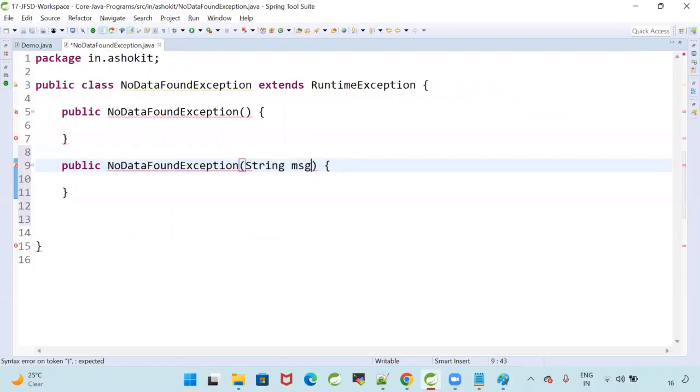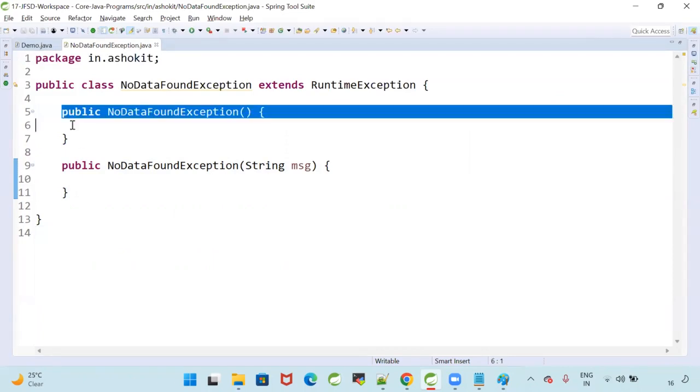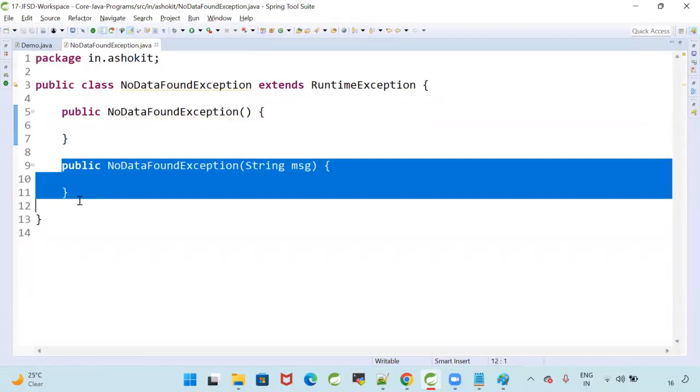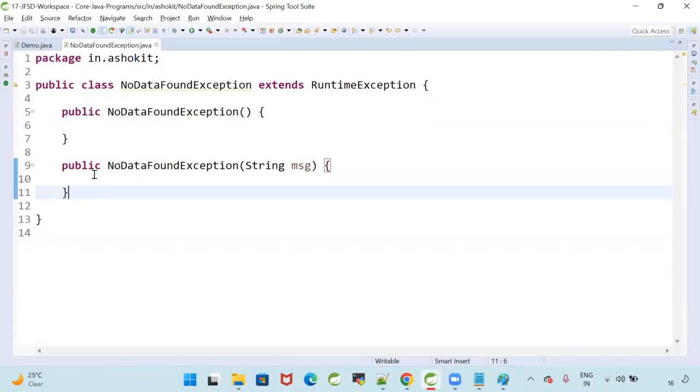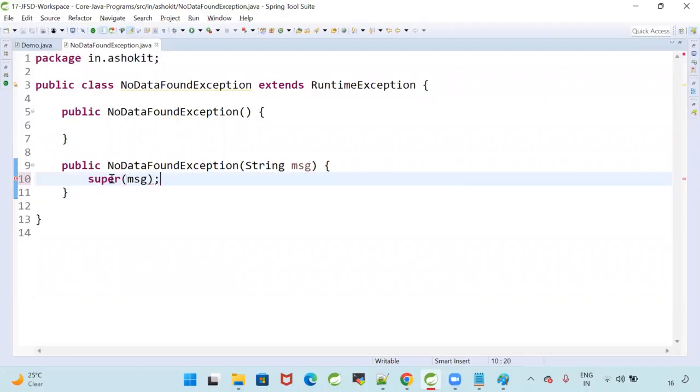So can I call it constructor overloading? Writing the same constructor with different arguments is called constructor overloading. Public NoDataFoundException is the zero param constructor, and this NoDataFoundException(String message) is the parameterized constructor. In this constructor, I can call super of message.